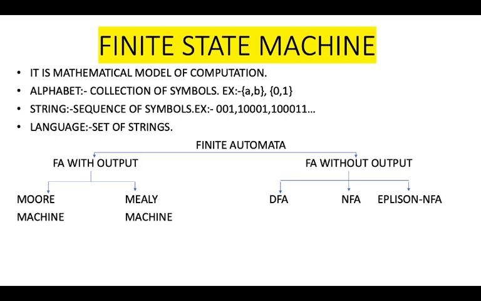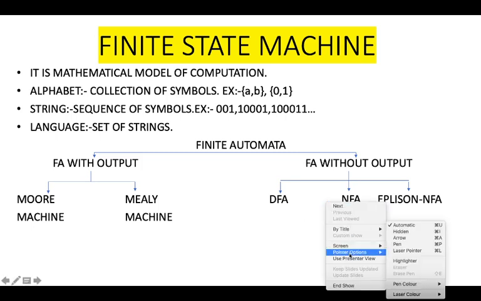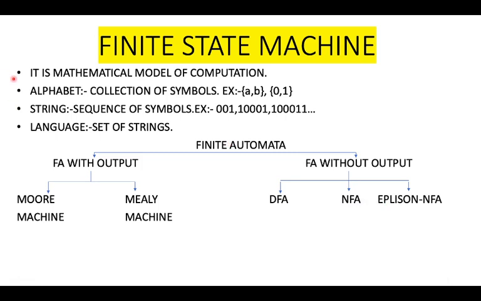An automaton is an abstract model of a digital computer. An automaton has a mechanism to read input from an input tape. A language is recognized by some automaton. Hence, these automata are basically language acceptors or language recognizers. It is a mathematical model of computation.